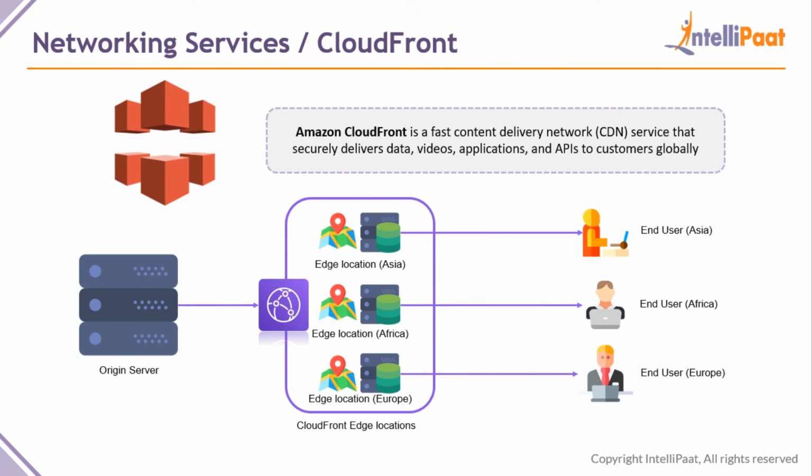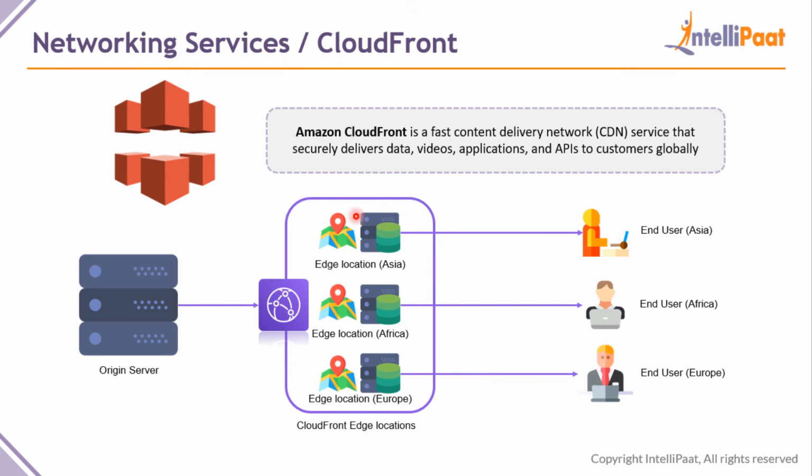So how does a content delivery network work? So you are a user trying to access from Asia. Now you might think whenever you try to access a video, it goes to the server and brings it back to you. But it does not work like that. So you have your origin server where all of the content is, or you can also have multiple edge locations where a few of your content is. So in YouTube, you might have this content restricted to a particular country. So those restrictions could be made using a CDN.